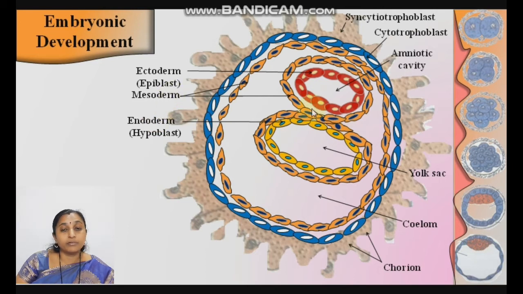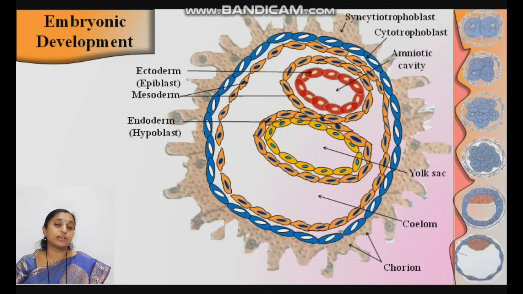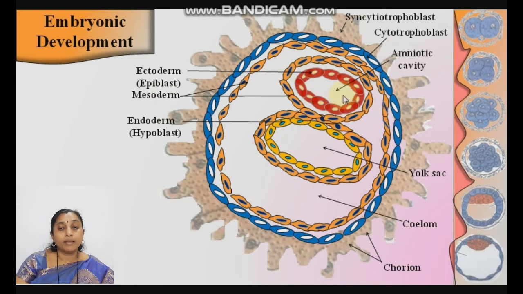Now they undergo morphogenetic movement. One more characteristic of gastrulation is that the cells show morphogenetic movement and form the layers: outer ectoderm, inner endoderm, and middle mesoderm. From this bilaminar layer, the cells divide, redivide, show movement, and form the third layer, the mesoderm. The ectoderm layer gets divided and encloses a cavity, the amniotic cavity. The upper surface of the amniotic cavity forms the amnion layer. It is the extra-embryonic membrane of the embryo.